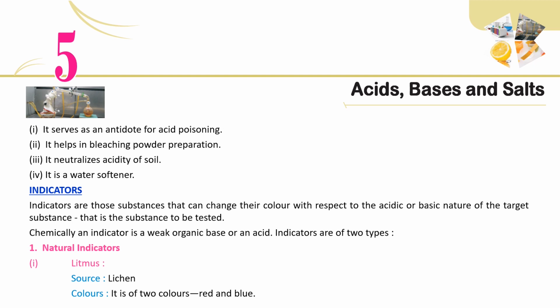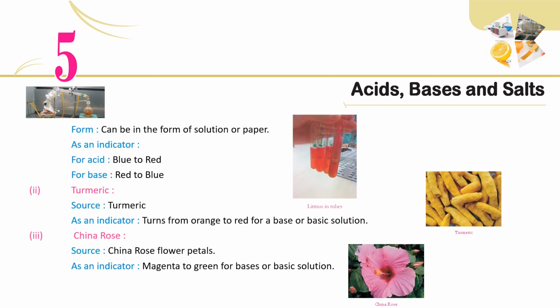Source: lichen. Colors: it is of two colors, red and blue. Form: can be in the form of solution or paper. As an indicator: for acid, blue to red. For base, red to blue.